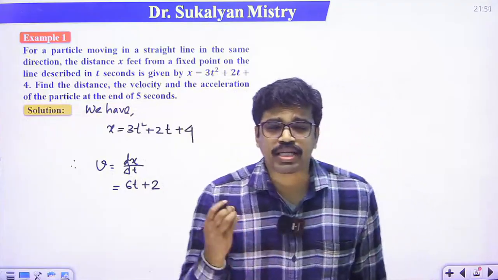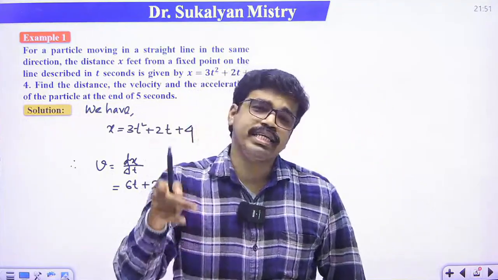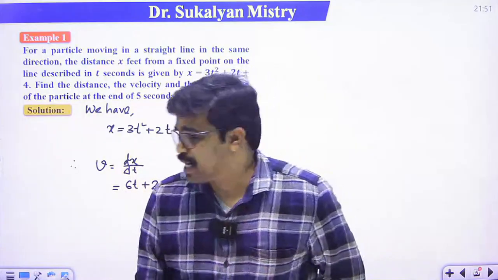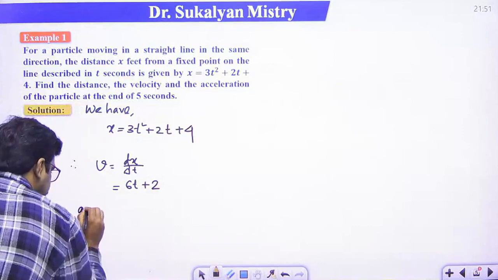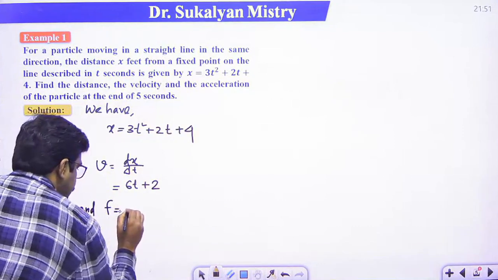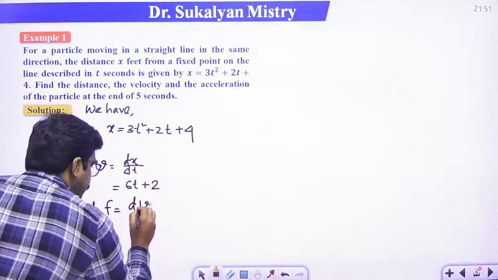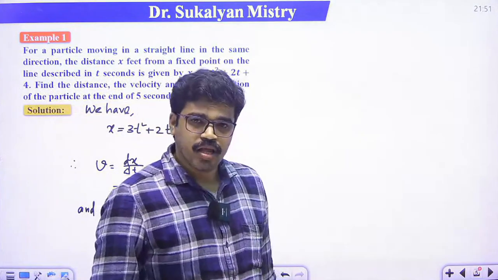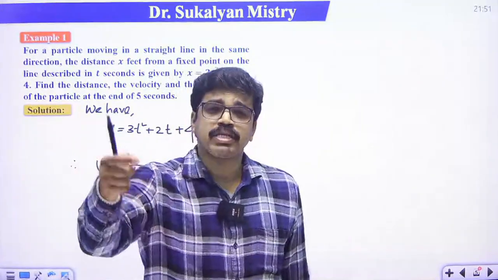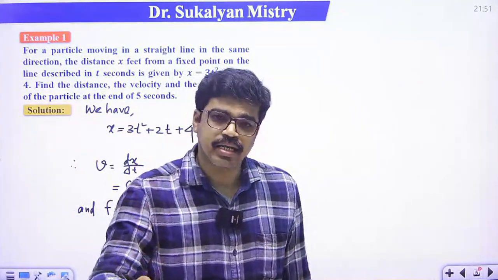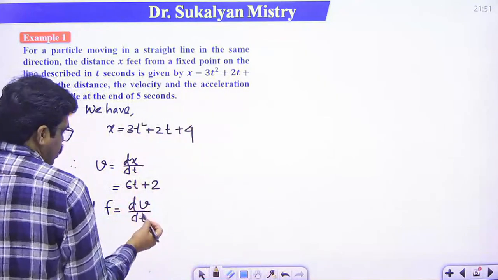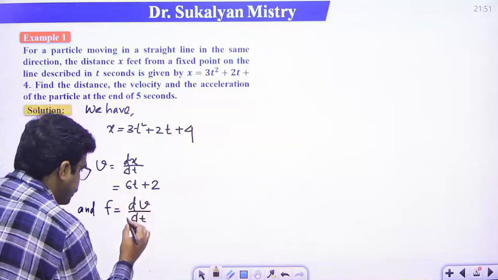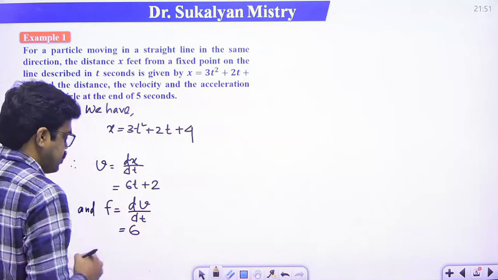right? And what is acceleration? Differentiate velocity with respect to t, and we get acceleration, right? And f is equal to, that is acceleration, f is equal to dv dt, right? When we differentiate velocity with respect to t, that is acceleration. So dv dt, v is 6t plus 2, so now differentiate this, so this will be 6.